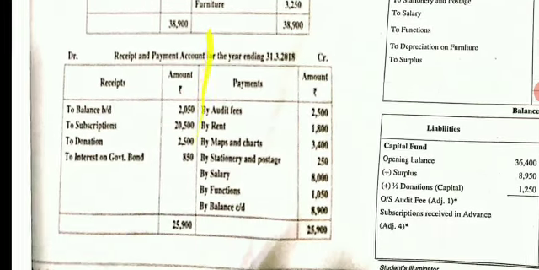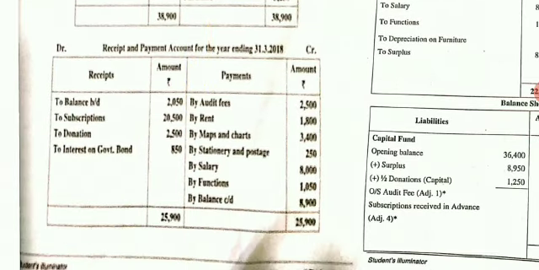After that, they have given you the receipts and payments account. Come to the receipt side. They have given you the subscription. It is an income relating to the last year, current year and the next year, and it should be taken to the income side. Donations, we should act as it is given in the adjustment. Interest on government bond, it is an income.